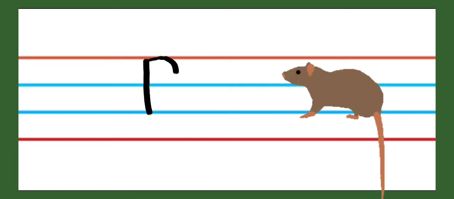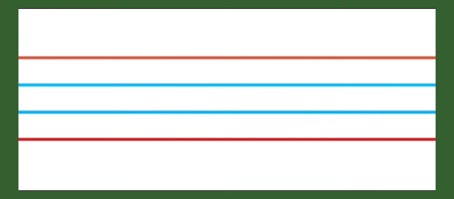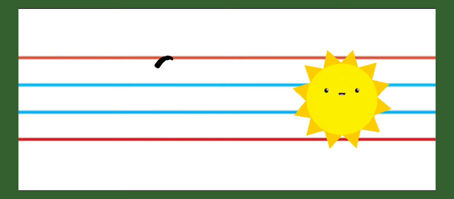R. R for rat. R says R. This is capital R. And this is small letter R. R for rat. R says R.